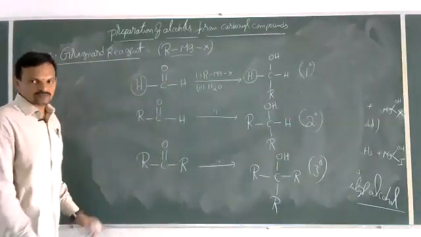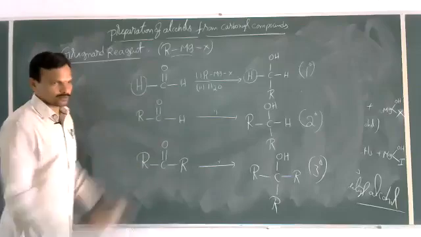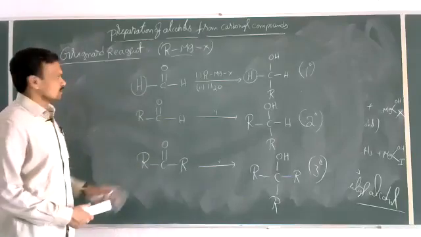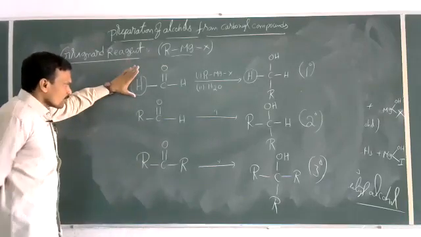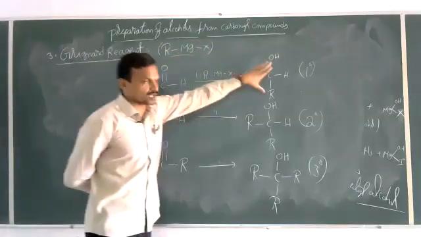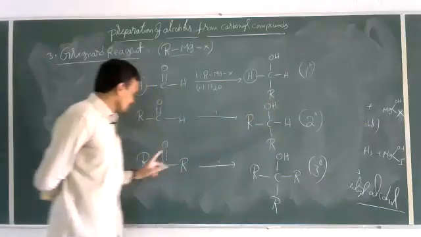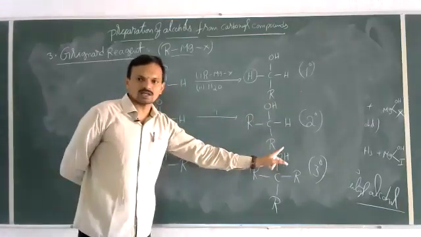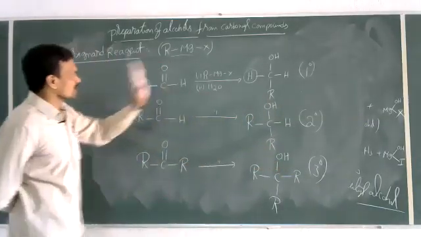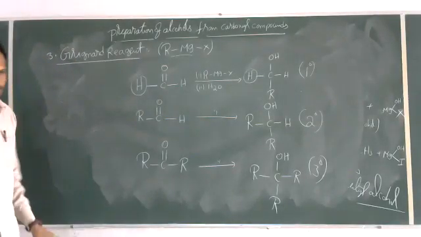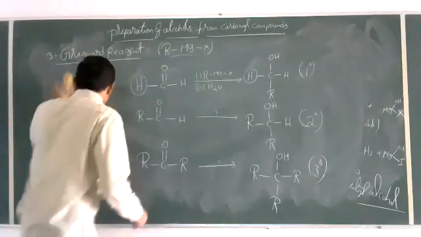In PU's examination, if they ask the same, just write the two-step mechanism. Okay. So overall, formaldehyde gives primary alcohol, other aldehydes give secondary alcohols, ketones give tertiary alcohols when allowed to react with Grignard reagent. Okay. Right. Now let us take one more example.